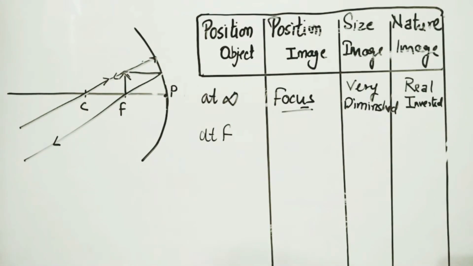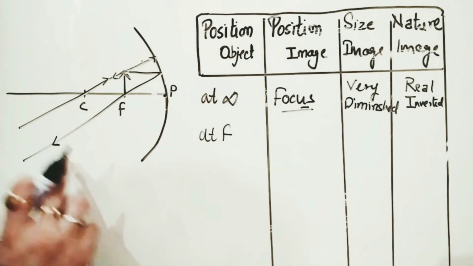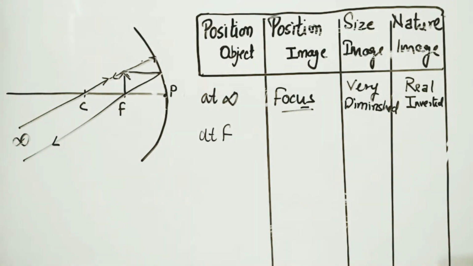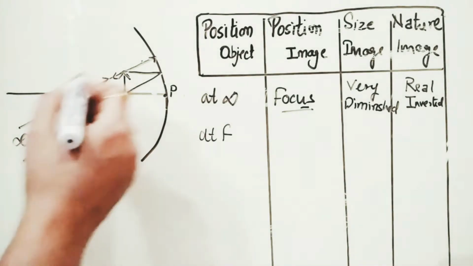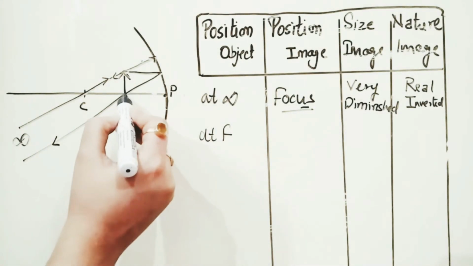So now the condition is like that: it appears these two lines are not meeting, but we assume that they meet at the point of infinity if they are moving in this way. So the major point is we have to take an object at the focus.